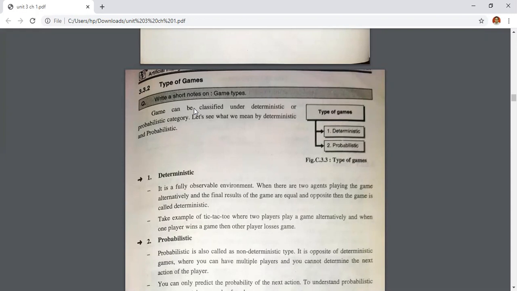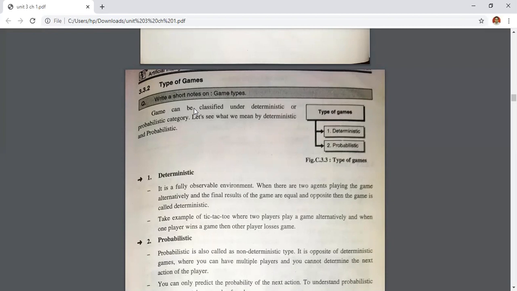If it is a fully observable environment, when there are two agents playing the game alternately and the final results of the game are equal and opposite, then the game is called deterministic. For example, tic-tac-toe, cross and zero. Cross and zero is a deterministic game.